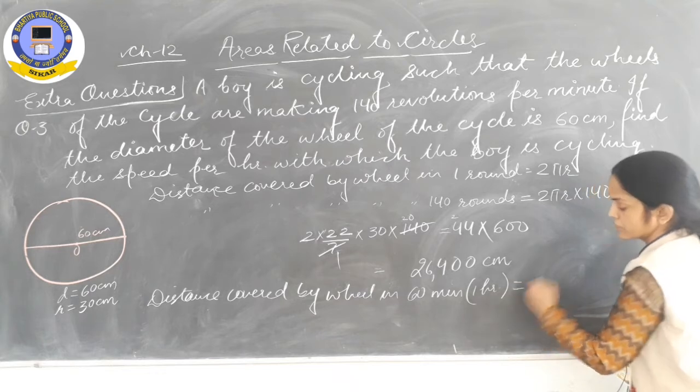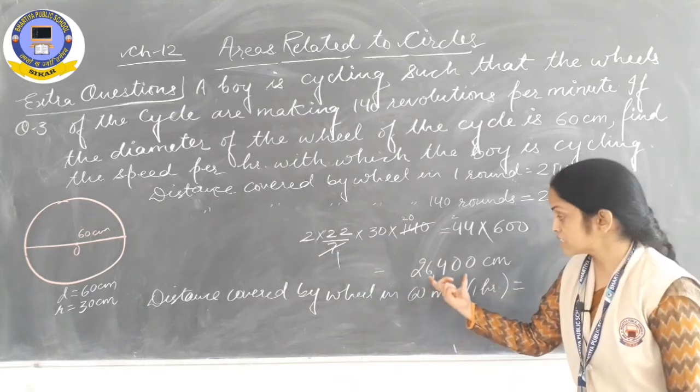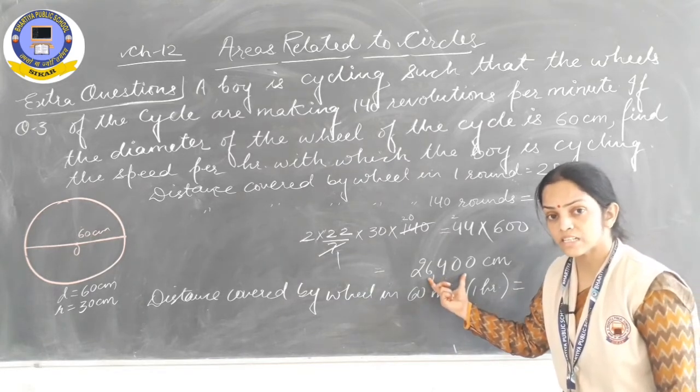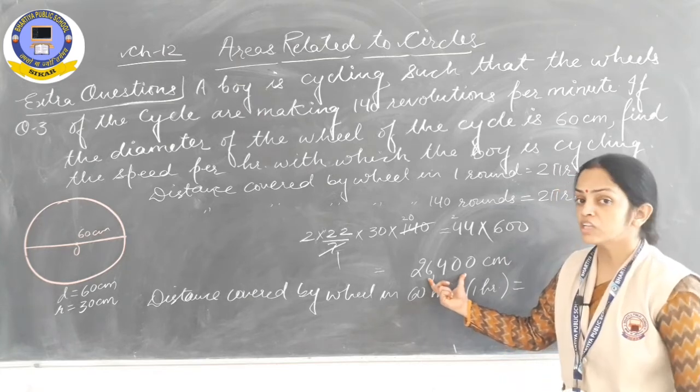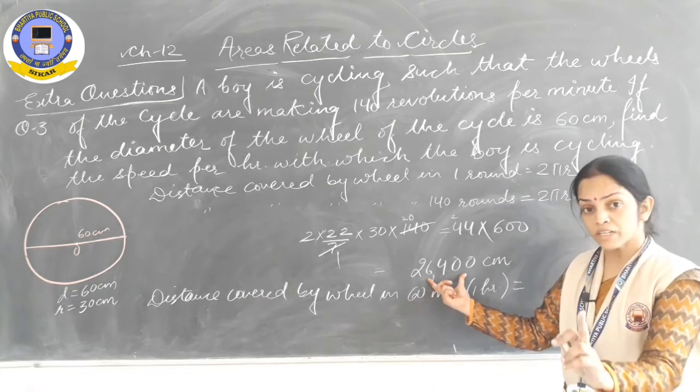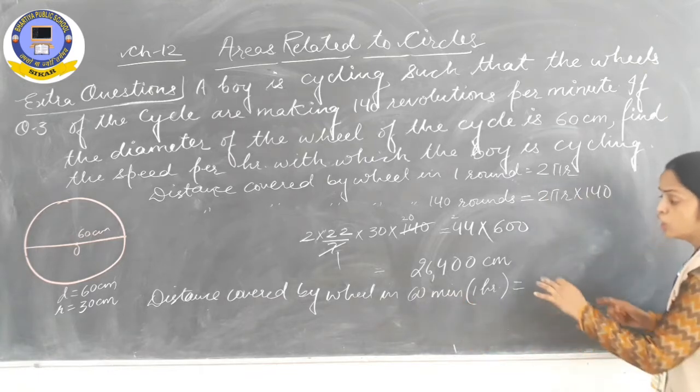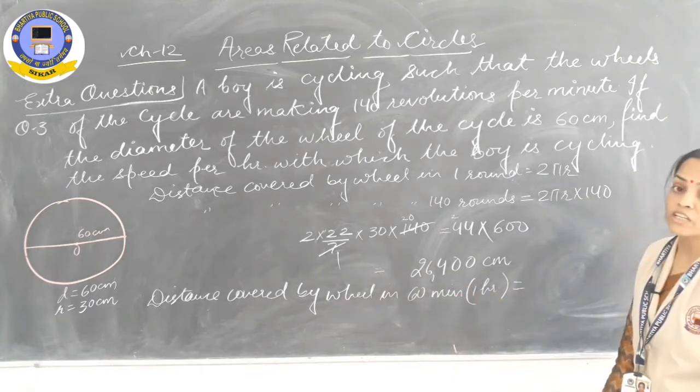Both are the same thing. I am multiplying by 60 because this distance 26,400 centimeter is the distance covered by the wheel in 1 minute. It is given in minutes. That's why I am multiplying by 60 to get the distance covered by the wheel in 1 hour.